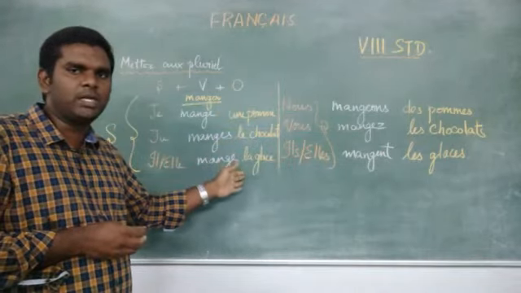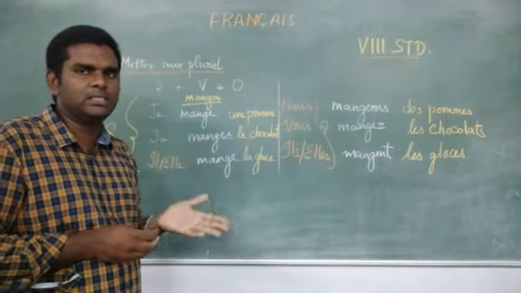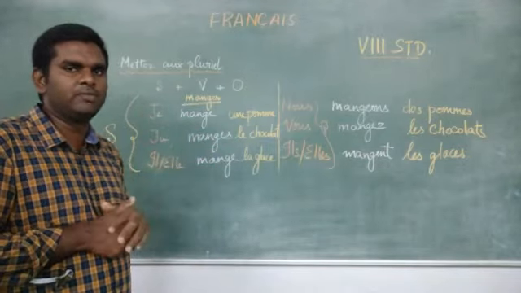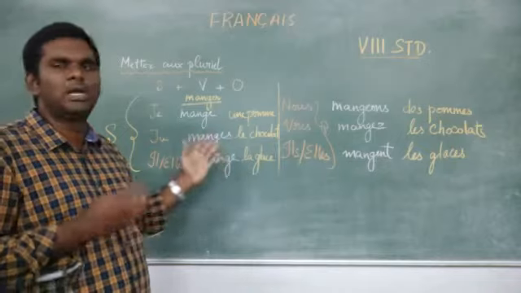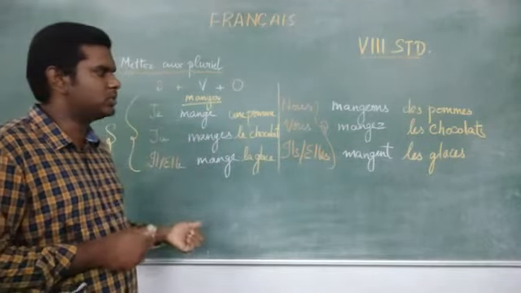This is the singular form. Definite article singular, what is it? Le, la, l'apostrophe. What is the plural form? LES. So this you have been learning from 6th standard, so you very well know it. Now we are grouping all together and seeing it in a sentence form. So hope you understood this.